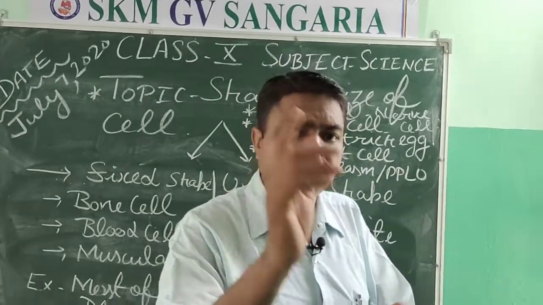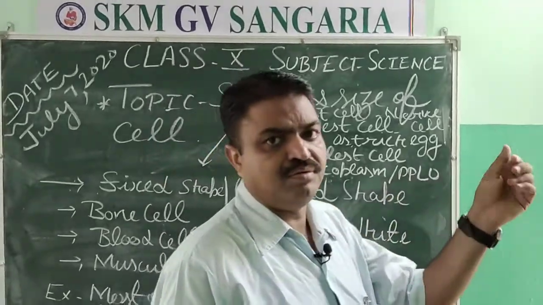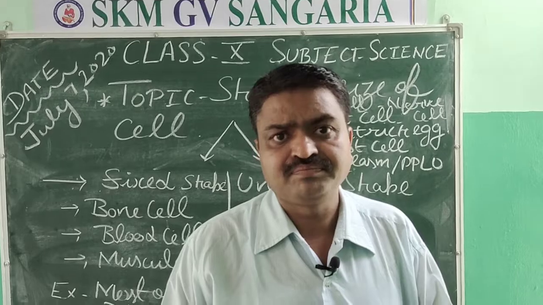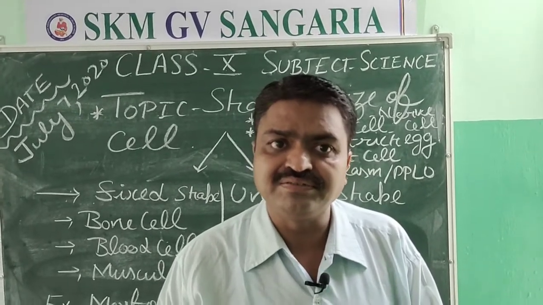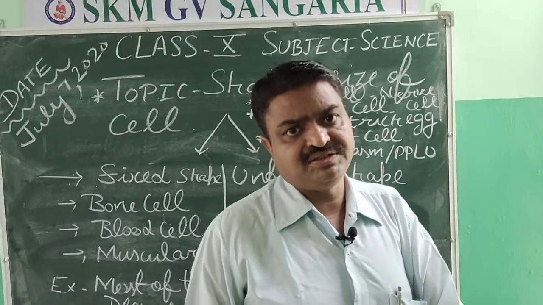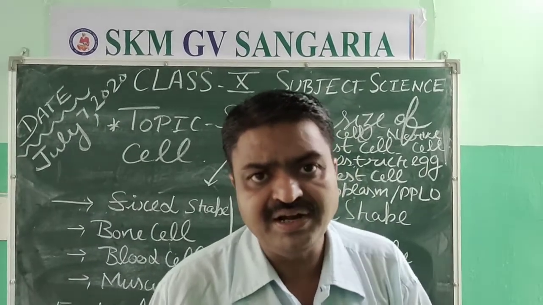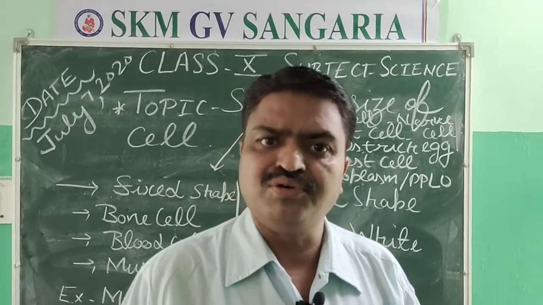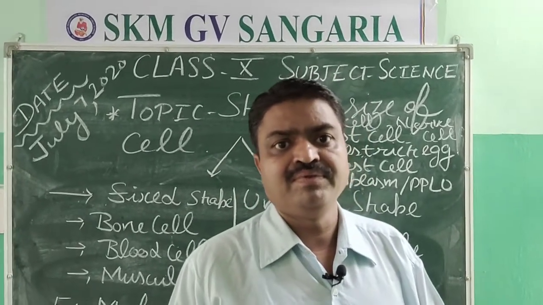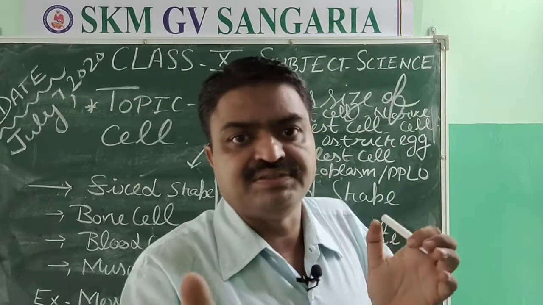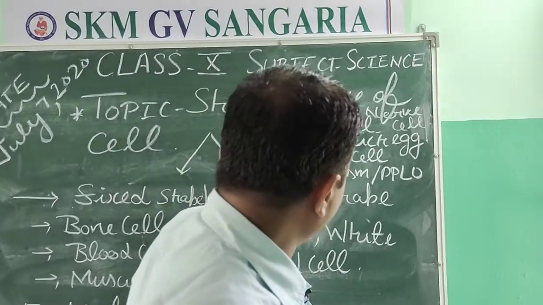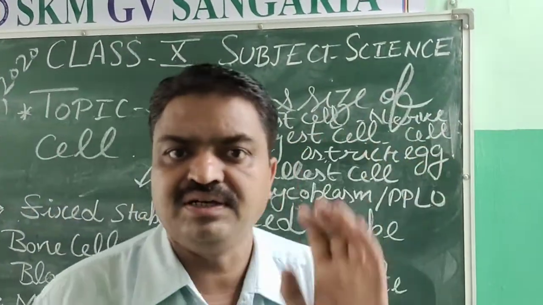Mycoplasma is also known as PPLO. And this mycoplasma causes one disease in small-age children, and that disease is known as pneumonia. It is a respiratory infectious disease, student. So it is about the shape and size of the cell.